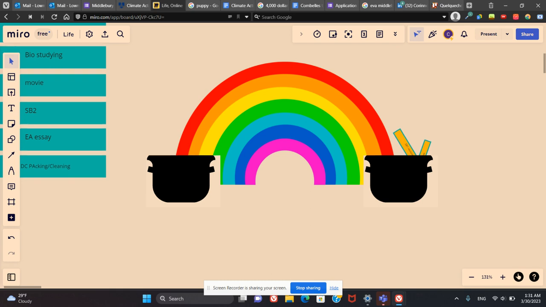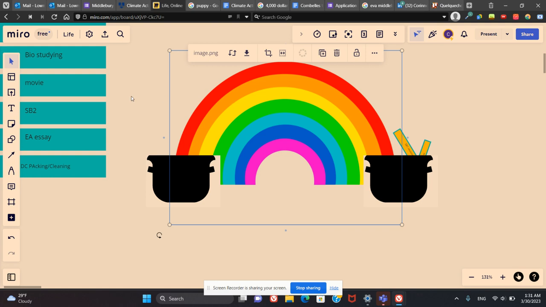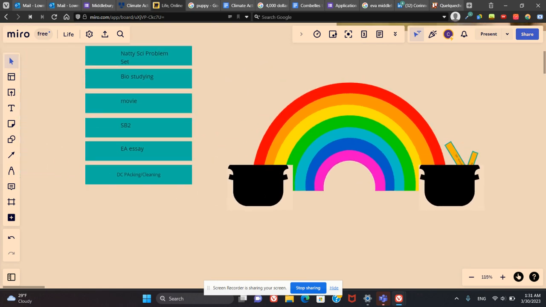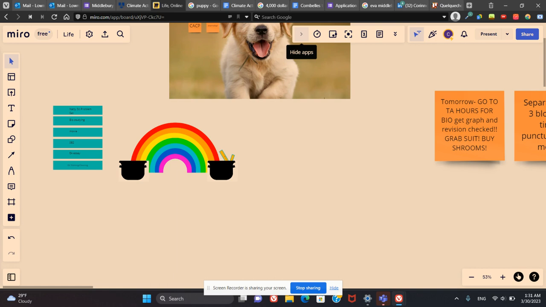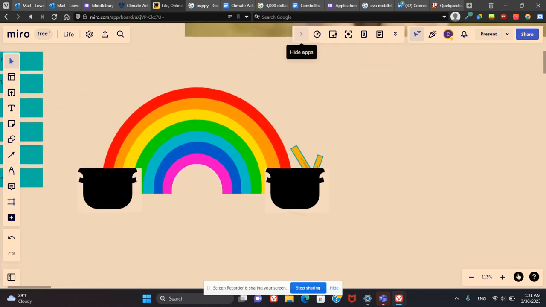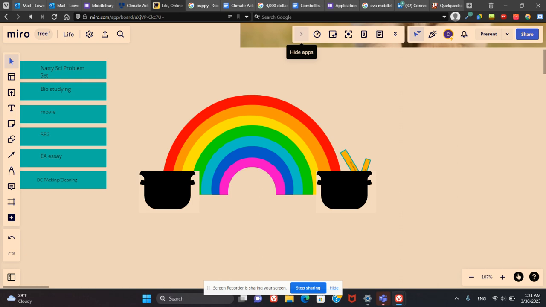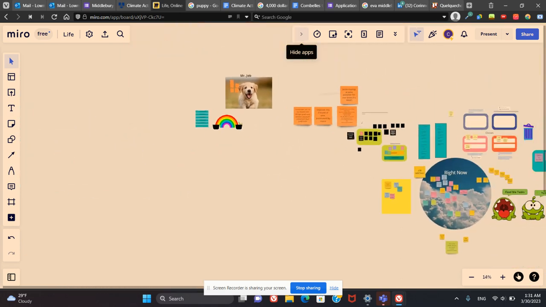And that's the thing I like about Miro, is it makes doing things like this something that would have taken me like half an hour to set up in Canva and would not have been worth it. It took literally not even 2 minutes just to find the stock images of the pots of gold and the rainbow, and then just to type each of these out super quickly and put them on blocks and sticky notes. So I did have to make these, but it was so fast and so efficient and so much more fun. I have to remind myself that I like doing work when doing work feels like fun. And I felt that sense of accomplishment of adding another stack of gold to my pot at the end of the rainbow.